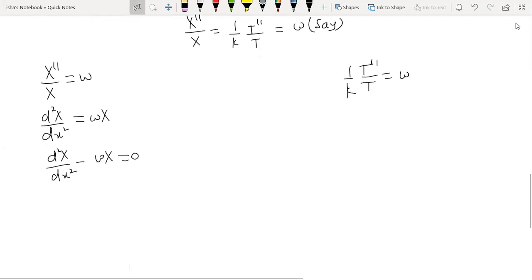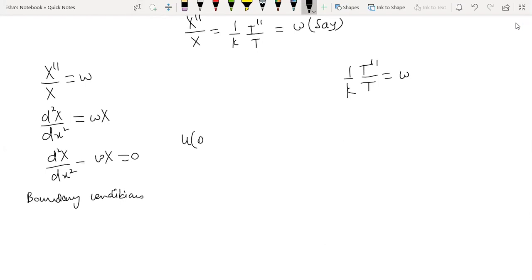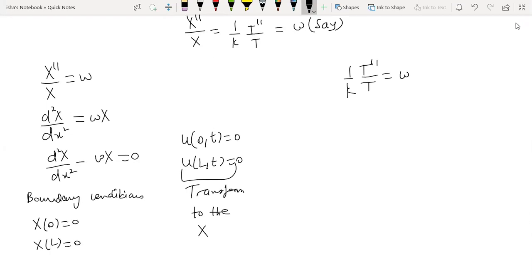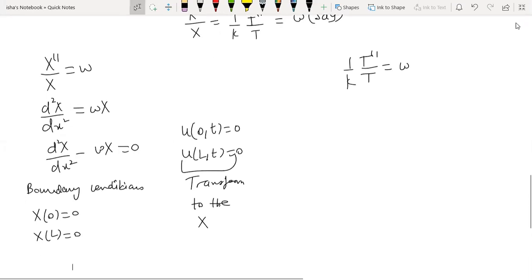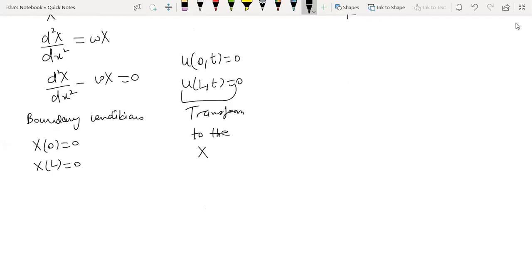So firstly, I'm solving this equation, right? Now here also, you do it exactly the similar way which we did for the heat equation. These are your original boundary conditions, which are in terms of u. We transform these boundary conditions for the variable X, and you will get X at 0 is 0 and X at L is 0. This part we have done in the heat equation, so directly coming from there, I'm writing. Now you need to solve this equation along with these two conditions.